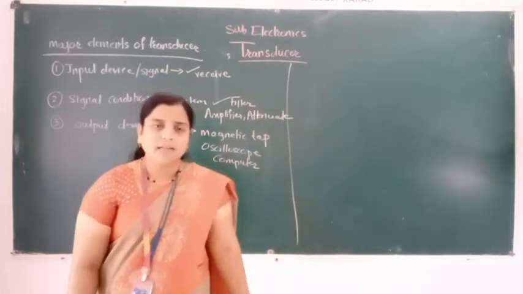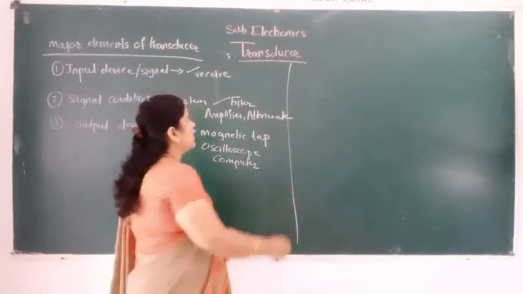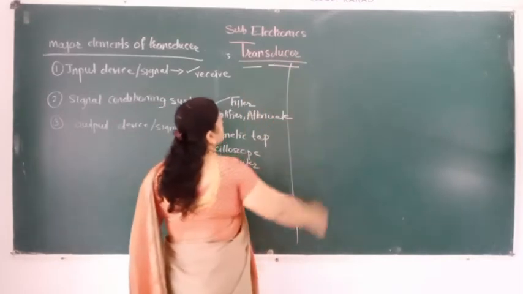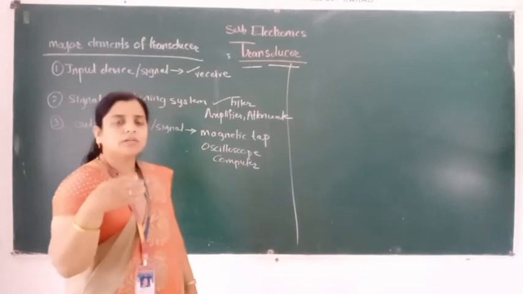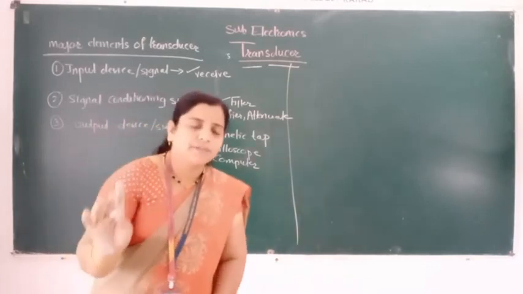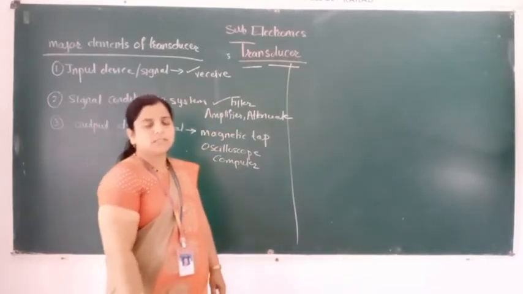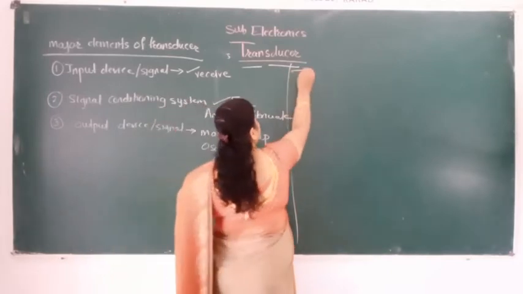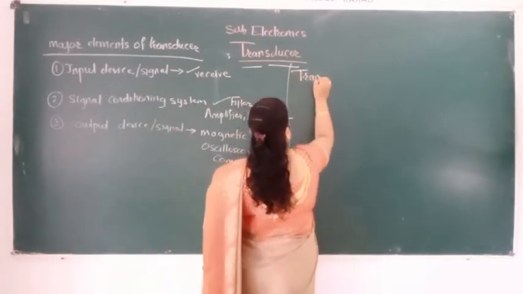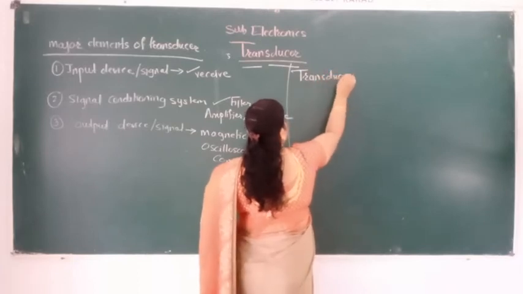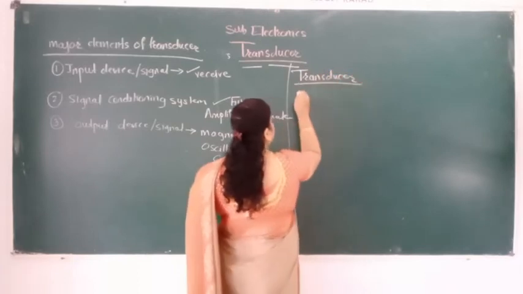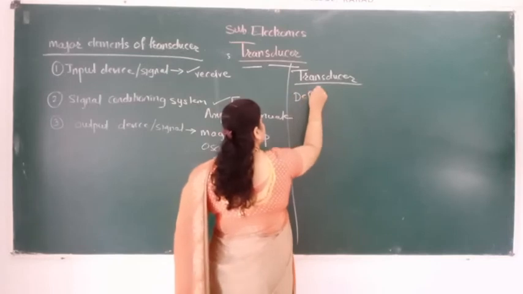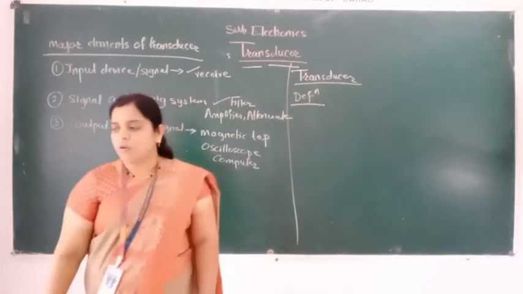Next is the transducer. Its name says what is a transducer. Trans means what? Transfer. It transfers the signal. It's called the transducer. What is the definition of transducer? Definition of transducer is what?